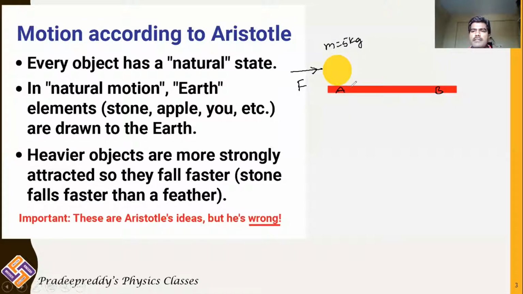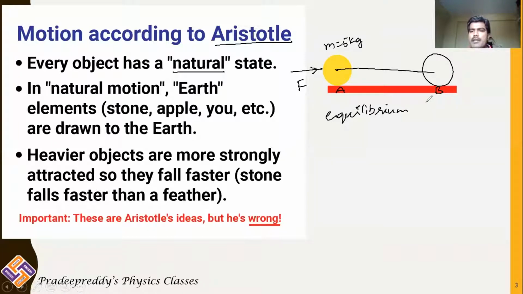Students, as we have discussed, the body which is at position A, when you apply an external force, that body would displace from position A to position B. It will come to this new position. Observing this, Aristotle, who is considered the father of physics in his era, gave a conclusion that every object has a neutral state. What is the neutral state? Neutral state is nothing but the equilibrium state.